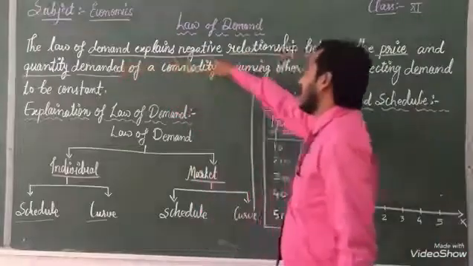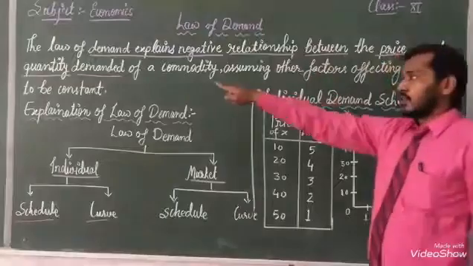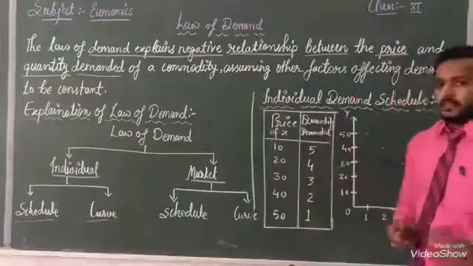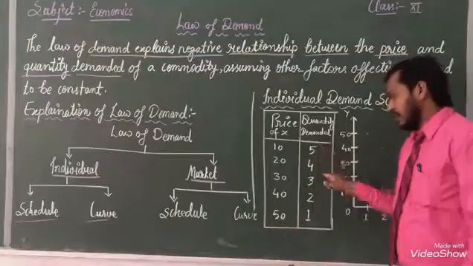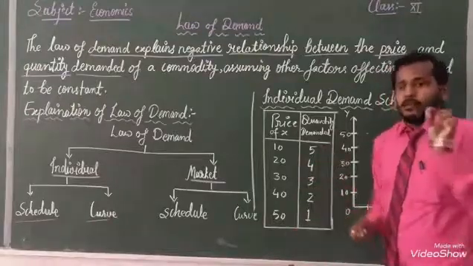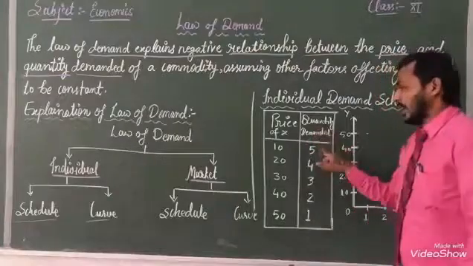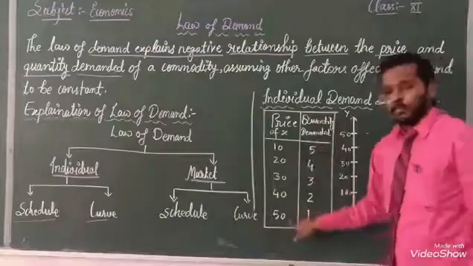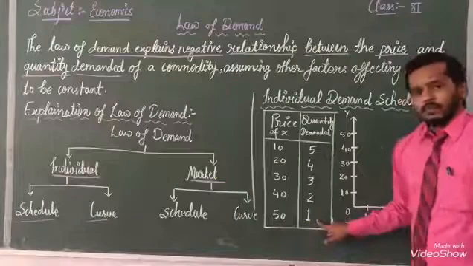Demand explains a negative relationship between price and quantity demanded. You see the same thing here. When the price is increasing, demand is decreasing. When the price is 10 rupees, our quantity demanded is 5. When the price is 50 rupees, our quantity demanded is 1.